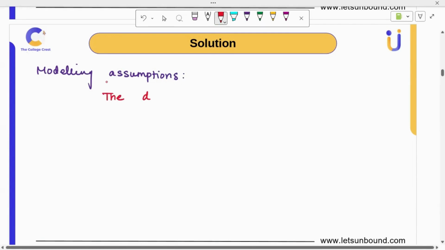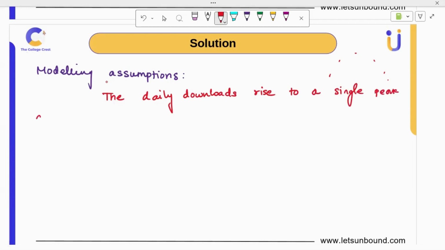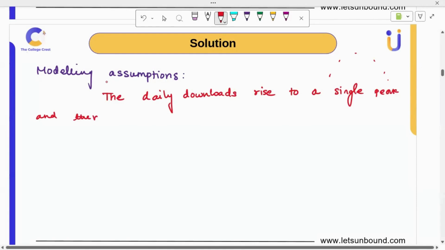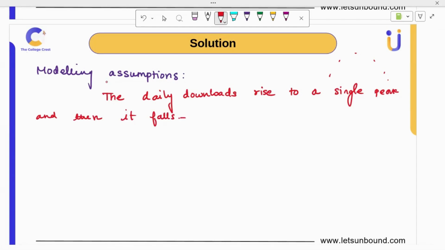So we observed that, right? 100, 150 like that. We first did this, correct? So that is our assumption. The daily downloads rise to a single peak only. We don't have multiple peaks. So a single peak and then it drops, or you can say they fall. And this rise and fall tells you, okay, a parabola will be the best fit. So a simple parabola will fit this.